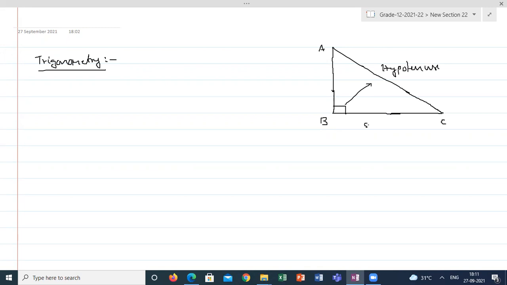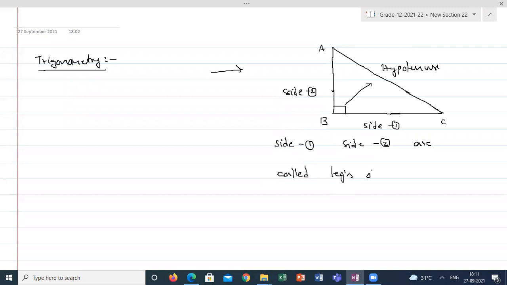And there are two sides, side 1, side 2. The way you look at it will decide. One is horizontal, sir, one is vertical. Suppose if I'm looking like this, this will be the base, this will be the height. That's the reason this side 1 and side 2 are called the legs of the right angle triangle.